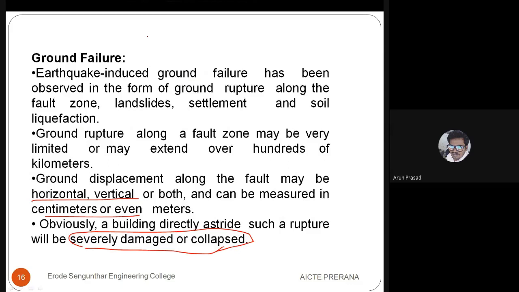I think we all know the earthquake region zones, zone number 1 to 4. So if the fault area is nearby that zone, zone number 1 or zone 2, if an earthquake occurs, there will be a huge movement of fault area or ground movement. So automatically what happens now? The building which is directly above the ground surface will suffer huge damage.